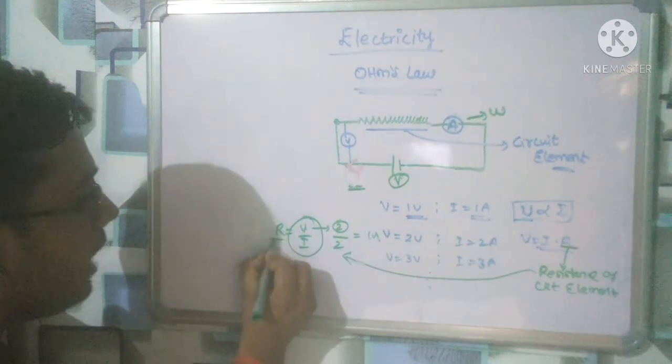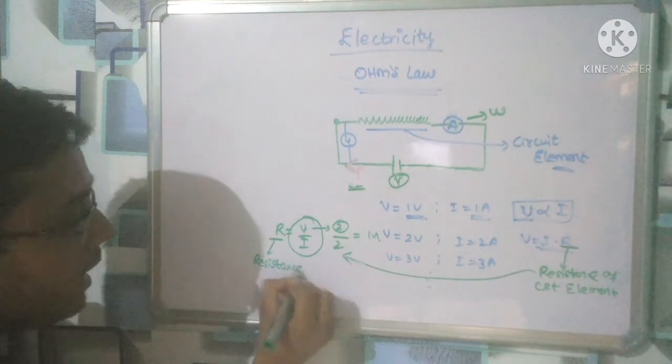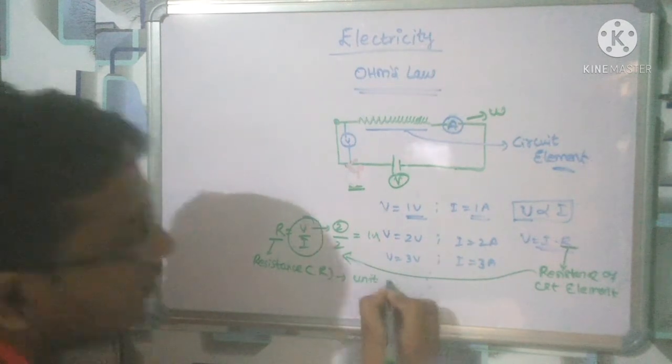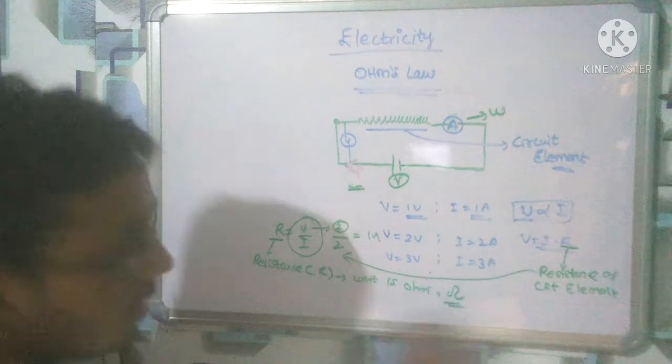This is called the resistance, it is denoted by capital R, and its unit is ohm.